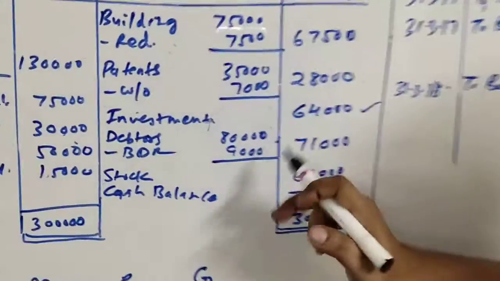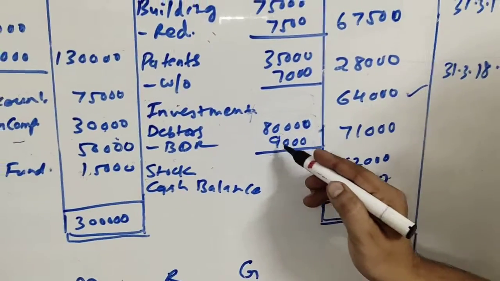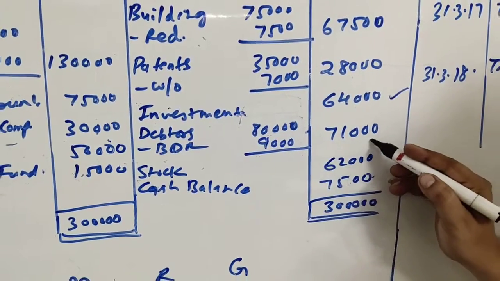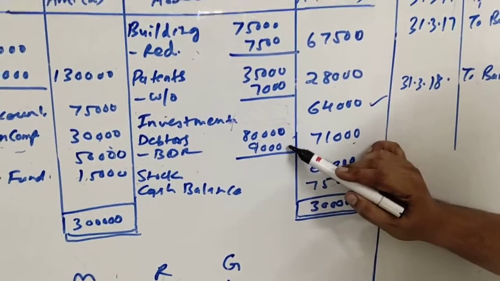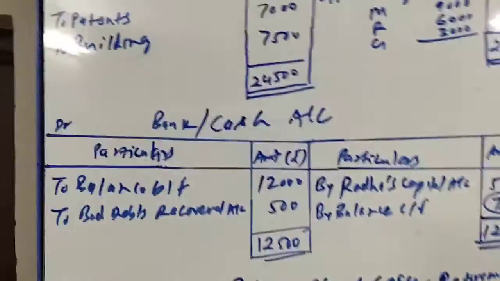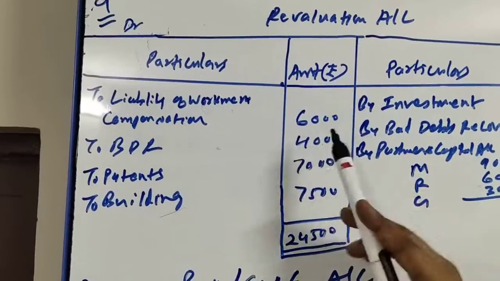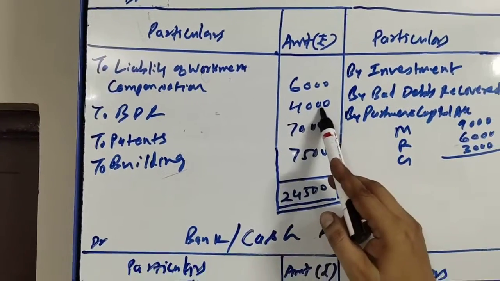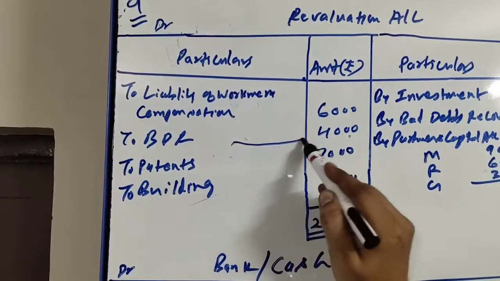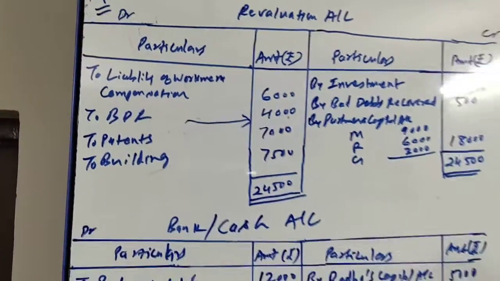Debtors 80,000 minus new BDR, how much? 9,000. So minus BDR 9,000, 71,000. Earlier we had 5,000, 4,000 we have increased. So these 4,000 will be written in the revaluation account. So revaluation account to BDR rupees 4,000. Okay.